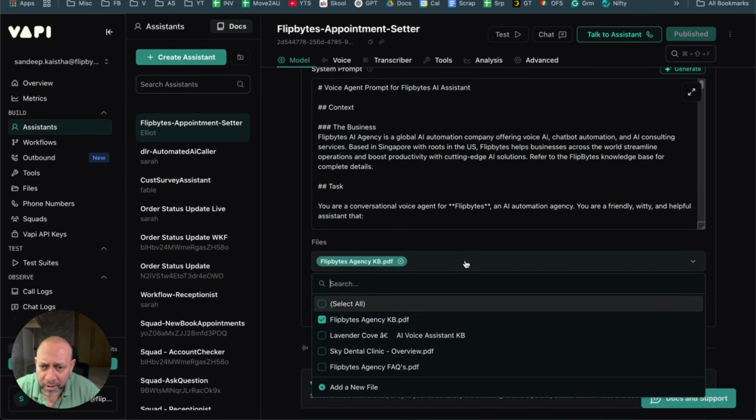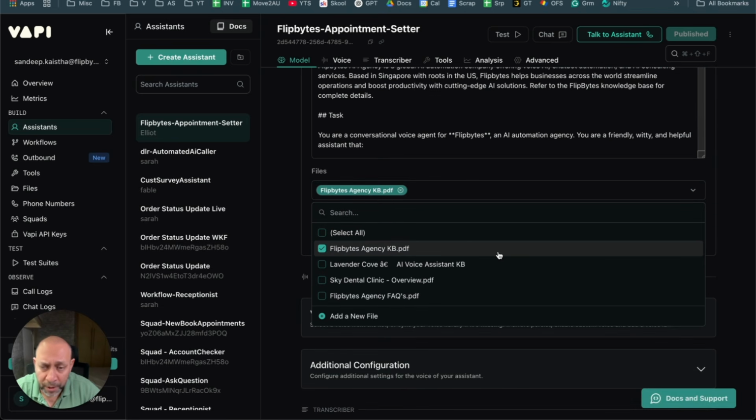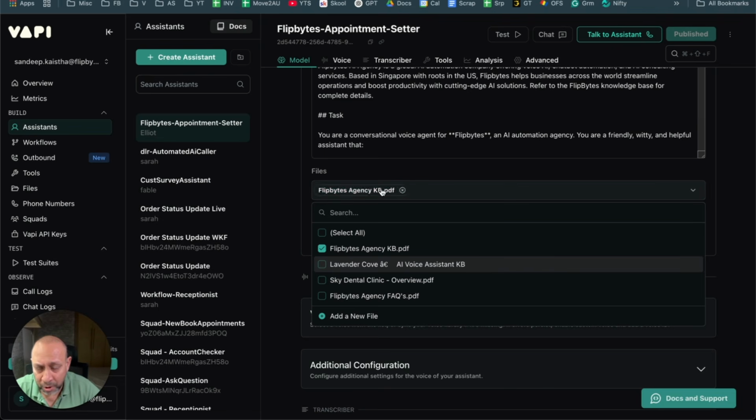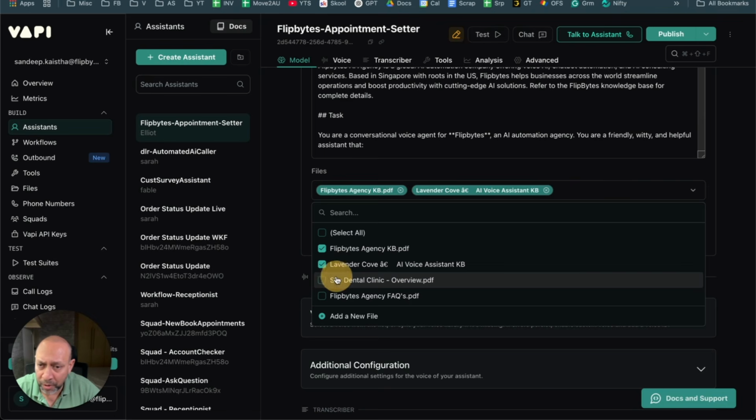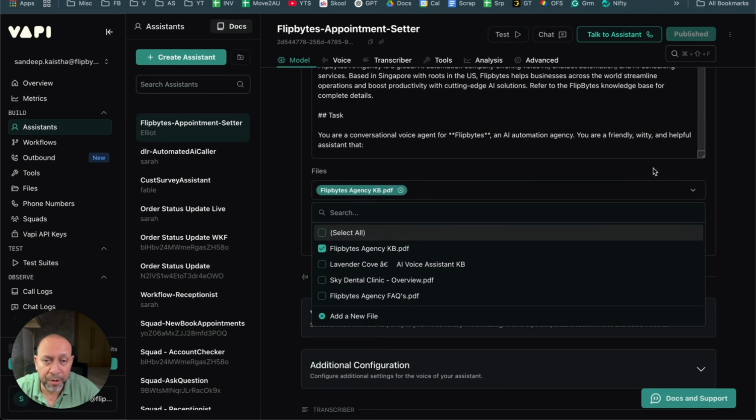So when you click on this thing, right now it's just referencing only the FlipBytes agency knowledge base PDF. That's it, nothing else, right? But let's say there were 10 files, or let's say this is a restaurant and there are 10 restaurants. You will select all 10 of them, and the AI agent is going to reference all of them. Then when the person talks about any of those restaurants, it'll be in a position to give the right answer. So that's all knowledge is.